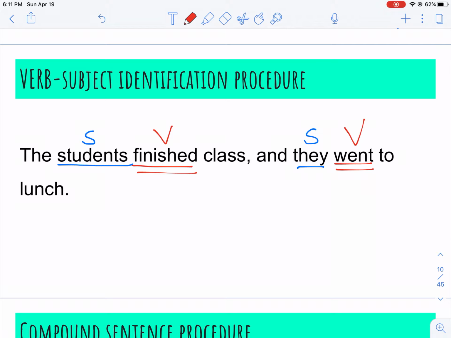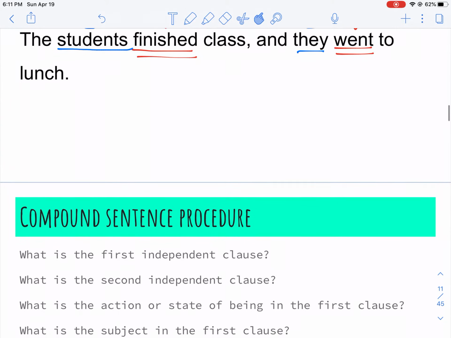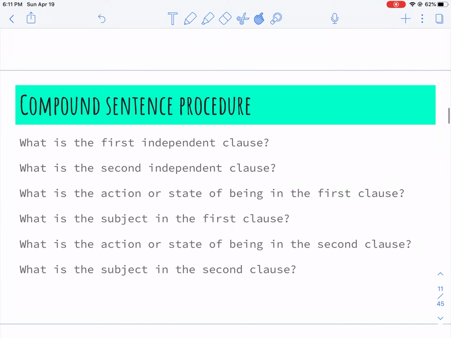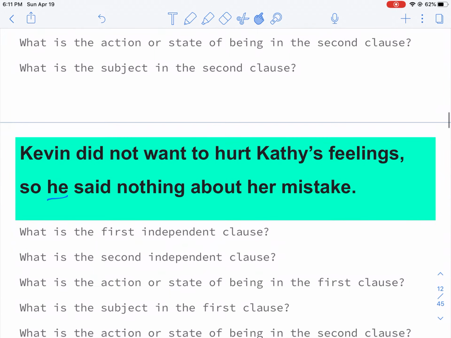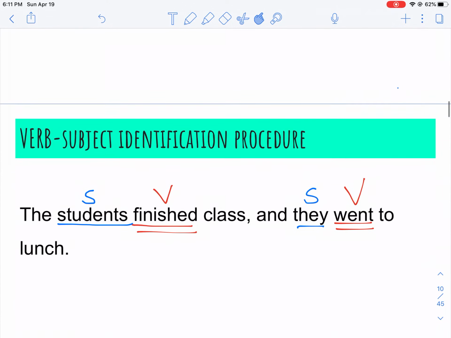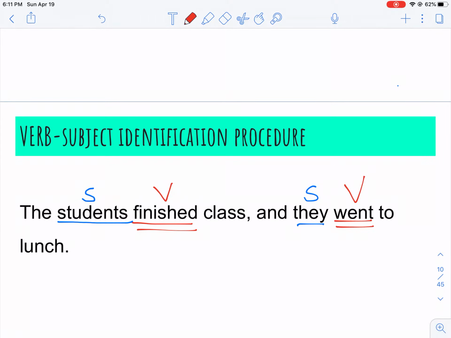So we have two SVs, but something that we haven't talked about is how those two sentences are joined. So we went through the procedure, the first independent clause, second independent clause, found the verb for each and the subject for each. I'm going to return to that. What we didn't do is talk about this word right here. And we're going to focus more on that word and that comma as we move along. But I don't want you to forget that that helped to join those two sentences, and we will come back to that.